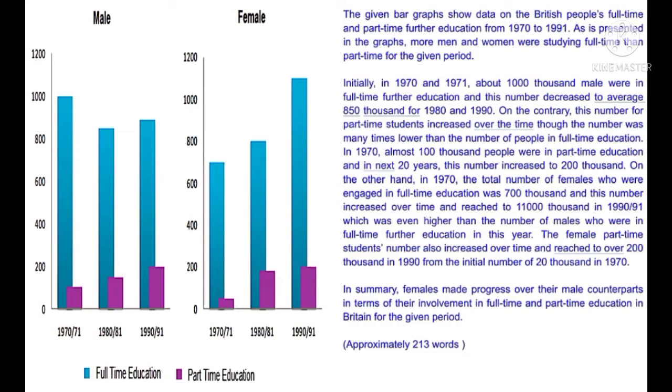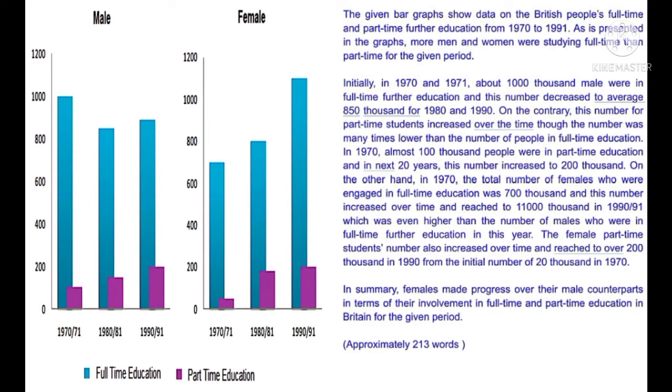Initially, in 1970 and 1971, about 1,000 male were in full-time further education, and this number decreased to an average of 850,000 for 1980 and 1990. On the contrary, this number for part-time students increased over time, though the number was many times lower than the number of people in full-time education. In 1970, almost 100,000 people were in part-time education, and in the next 20 years, this number increased to 200,000.